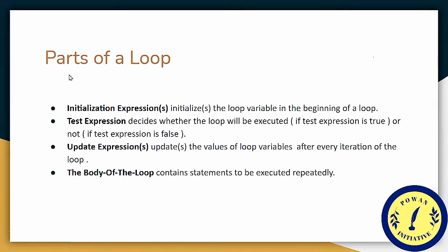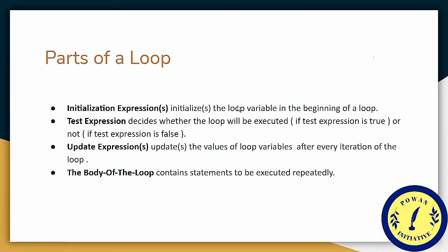First, for that, we have to know what the parts of a loop are. A loop consists of 4 parts: initialization expression, test expression, update expression, and the body of the loop. The initialization expression initializes the loop variable at the beginning of a loop.